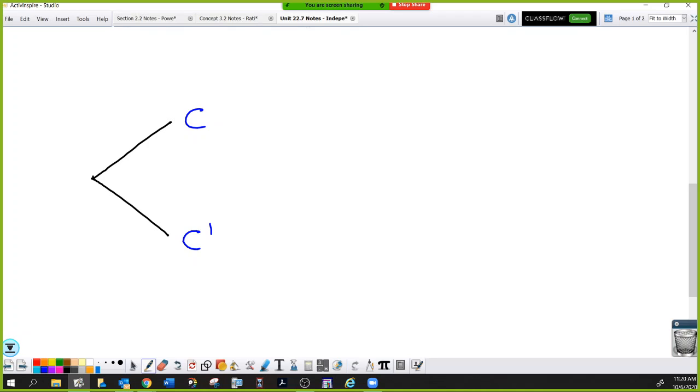Then, regardless of what happened with the car, Carl walks over to the other object, which is the motorbike. Motorbike either starts or doesn't start. So M or M prime. And like I said, regardless of what happened with the car, the motorbike either starts or does not start. Yeah, this is better than what I was going to do. This one's kind of a hard tree diagram.